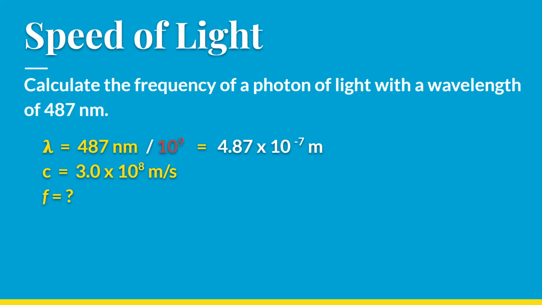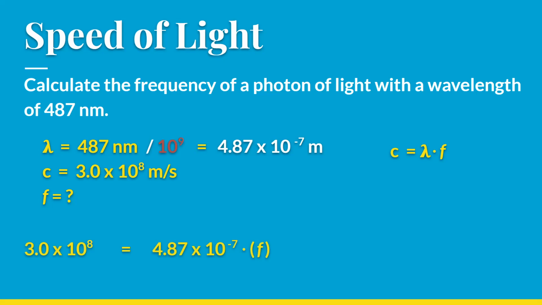Okay, so that means this is a very small length. 487 nanometers is tiny. And look at this, that makes sense. This is tiny: 4.87 times 10 to the negative 7th meters. That is my wavelength. Now I can solve for frequency.